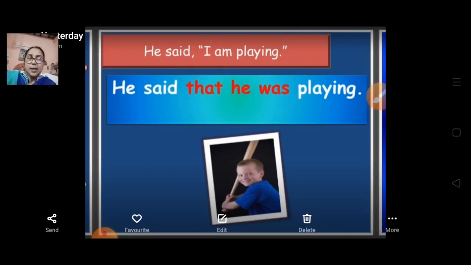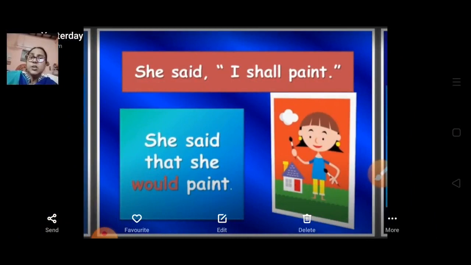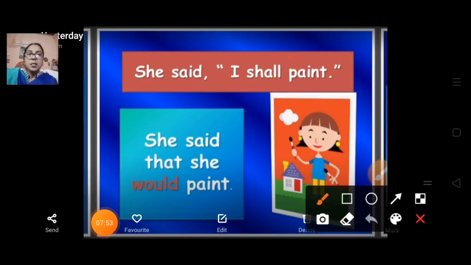Let's see the next example. She said, I shall paint. This example we have already seen in direct speech. So how are we going to change the same example in indirect speech? She said that she would paint. Now here you can see the change of shall to would, and 'that' is also used over here once again because we are writing in indirect speech.